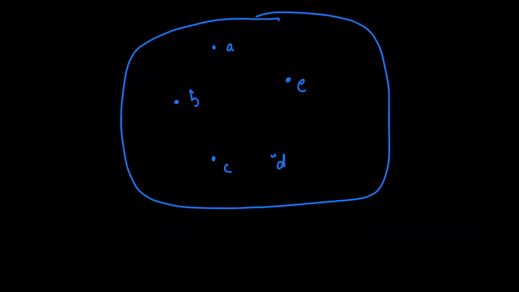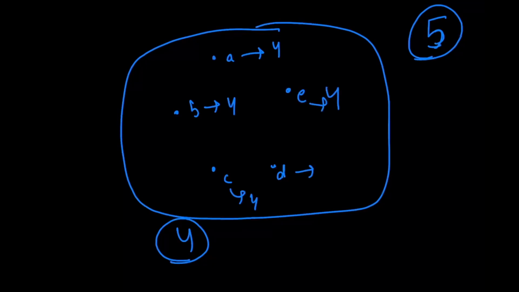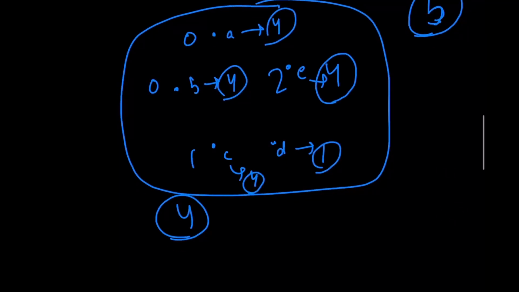A naive approach could be to just have our strategy as follows. We already know that there are 5 people, and the people know how many people are present in the game. So just for example's sake, let's say each of those guys is going to announce the number 4. So A thinks he has 4, B also 4, and likewise. The reason this won't work is, let's say the distribution was 0, 0, 1, 1, and 2. In this case, nobody has the hat number 4 and nobody is correct. So this is why this won't work.